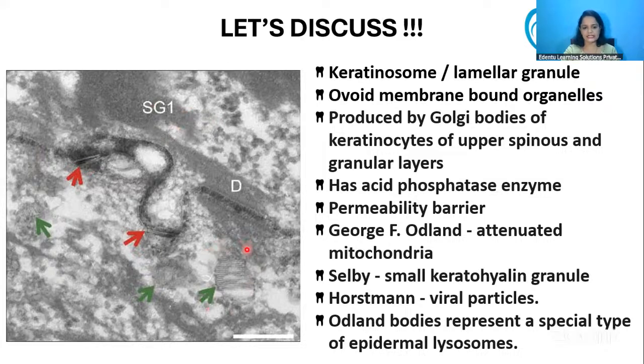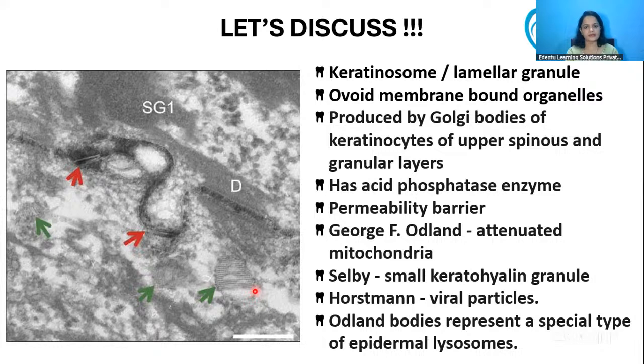Okay, so these green colored arrows point towards a structure here. Yes, these are the Odland bodies. They are also called lamellar granules, because lamellations will be present in them. And these are membrane bound organelles. And they are produced by Golgi bodies. They are produced by Golgi bodies, but they are not modified Golgi bodies. Actually they are produced by the Golgi bodies that are present in the spinous layer and in the granular layer, but they are not modified Golgi bodies.